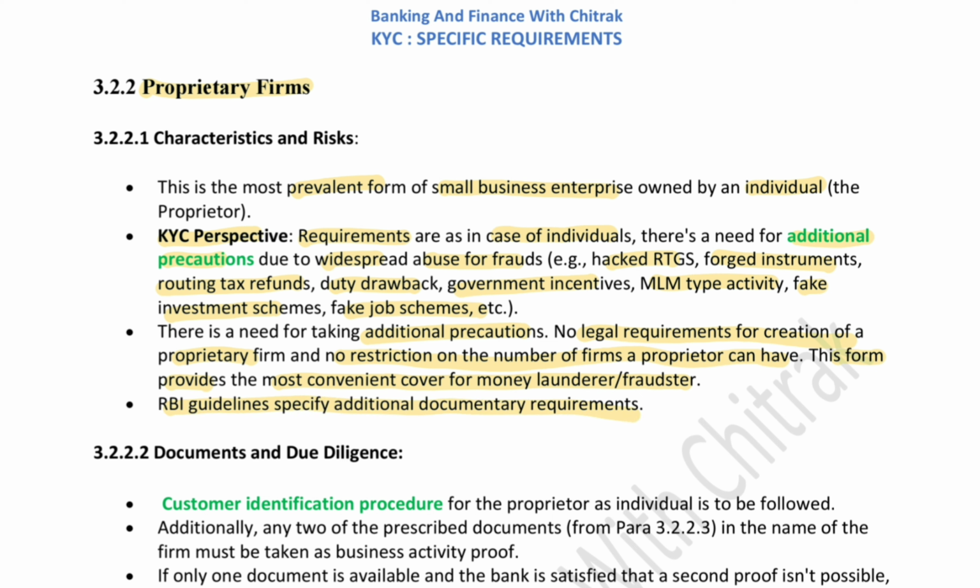RBI guidelines specify some additional documentary requirements. As I said, the trade finance, the business transactions, the ITR of the proprietary firm, you need to check all those things before accepting or opening any proprietary firm.